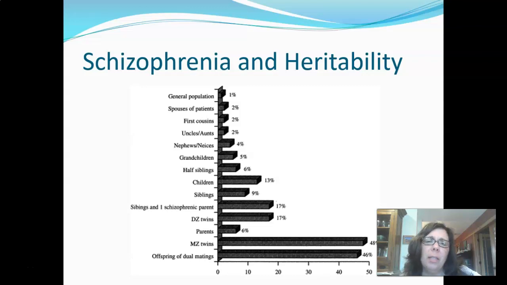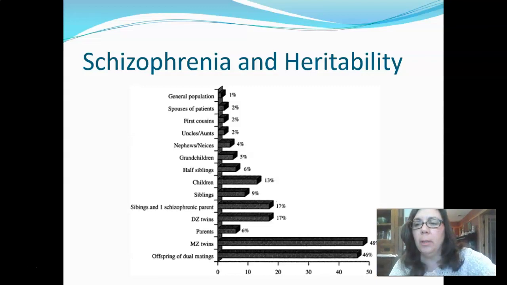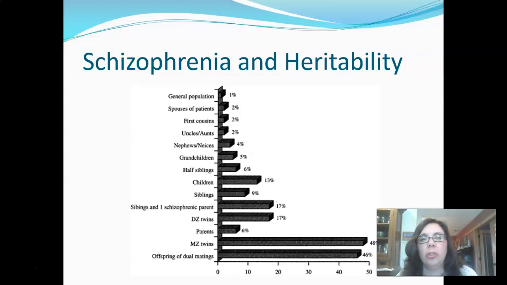So this slide we've seen before when we were talking at the very beginning of the semester about genetics, and this was an example I gave you. So it may look familiar, but this is a chart showing the heritability between different pairs for schizophrenia. So, right, if we take two random people in the general population, so two unrelated, unconnected people, we see a concordance rate of 1%, which means a heritability rate of 1%. And so this shows our concordance rates.